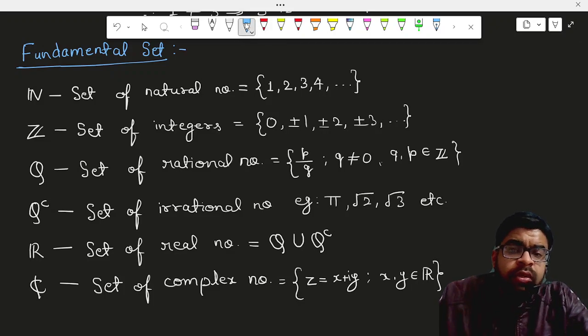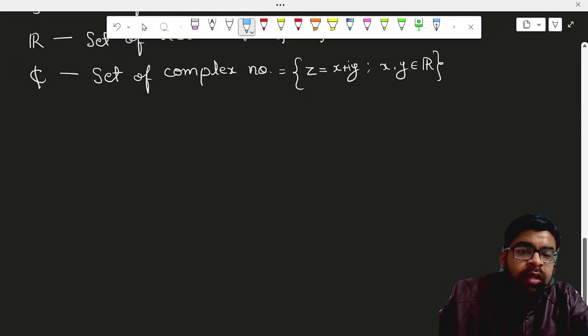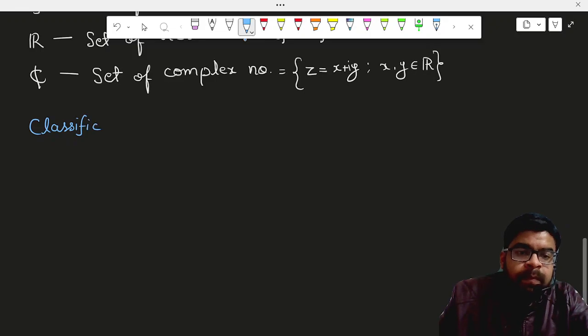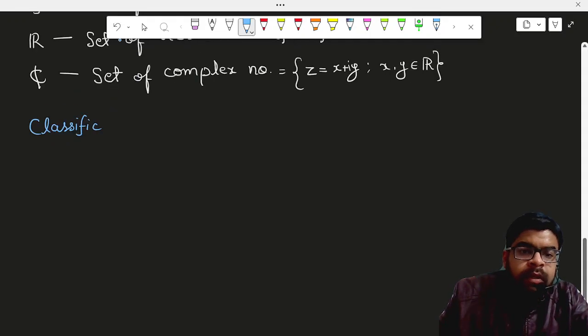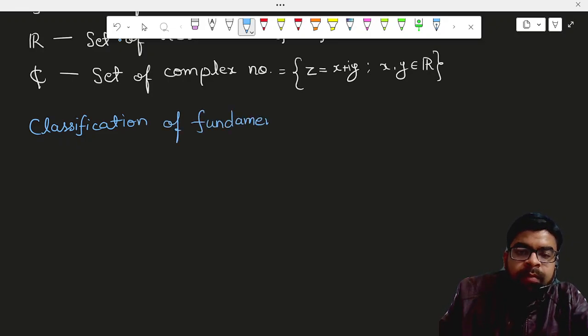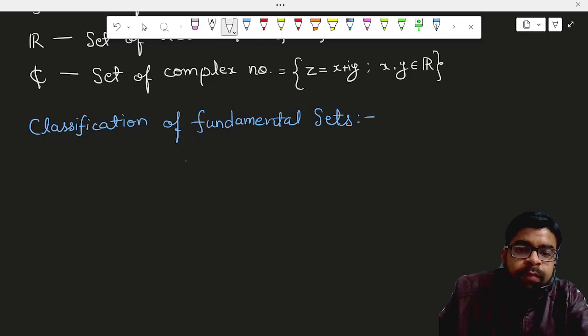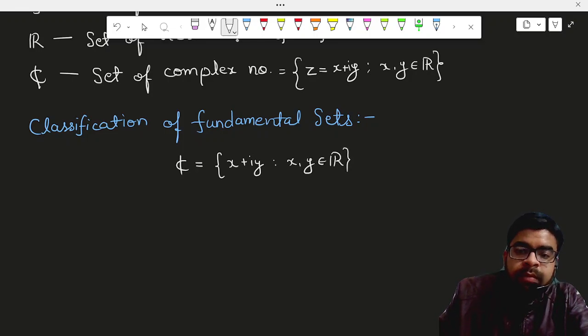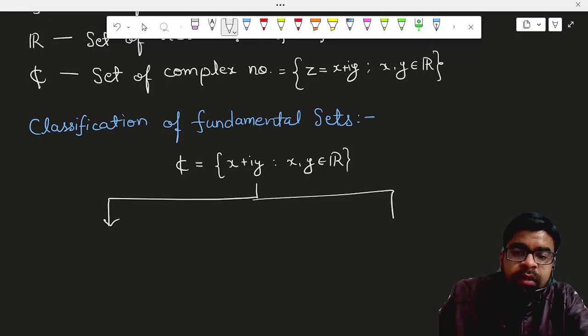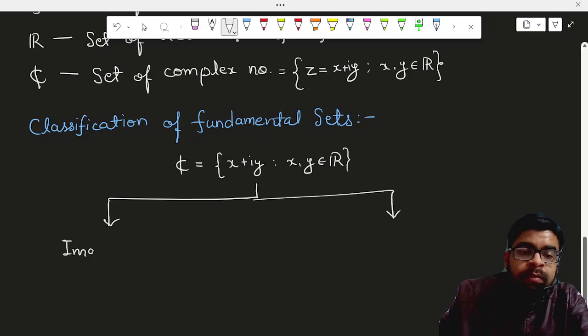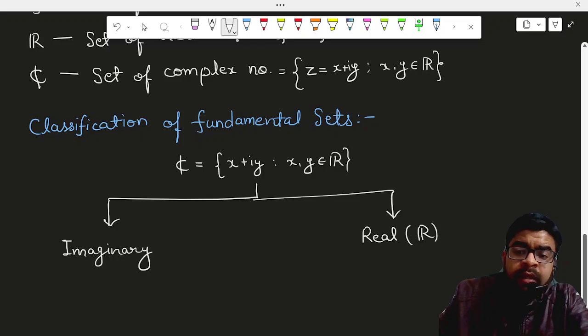Okay, so write down the next heading, the classification of fundamental sets. For example, let us suppose if I talk about the set of complex numbers, सो सेट ऑफ कॉम्प्लेक्स नंबर्स में कैसे नंबर्स आएंगे, in which x plus iota y such that x comma y belongs to real numbers. So the set of complex numbers को मैं दो पार्ट्स में डिवाइड कर सकता हूँ, जिनमें हमें imaginary numbers मिलते हैं and real numbers मिलते हैं, and इन्हें हम capital R से denote करते हैं.